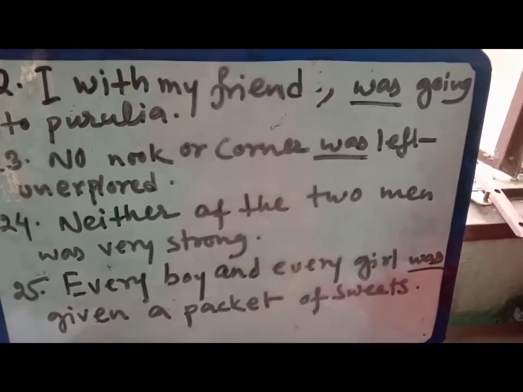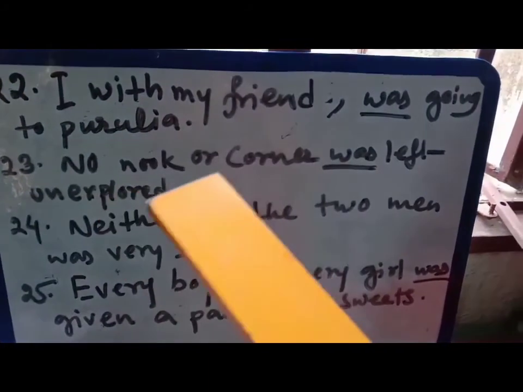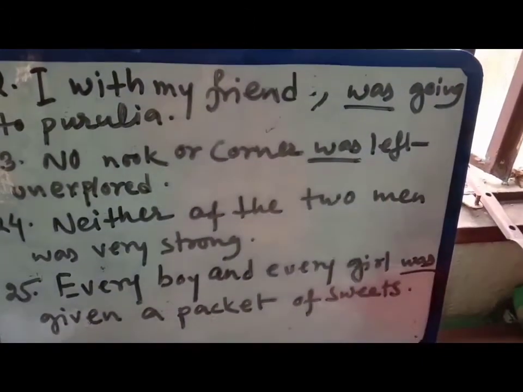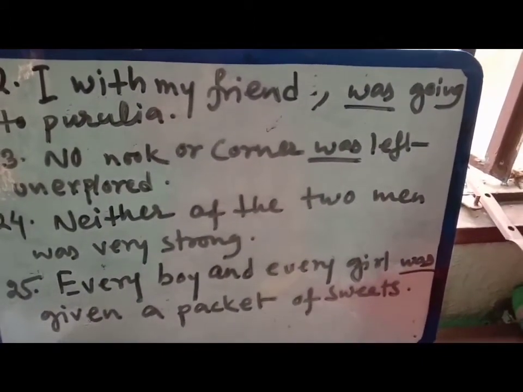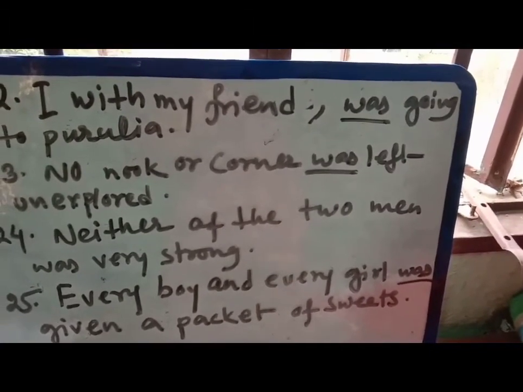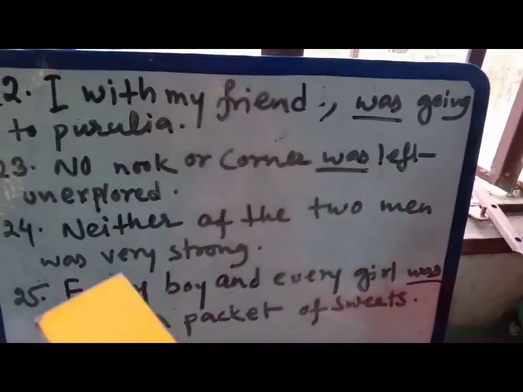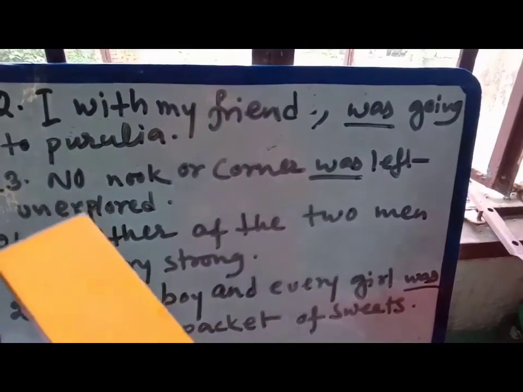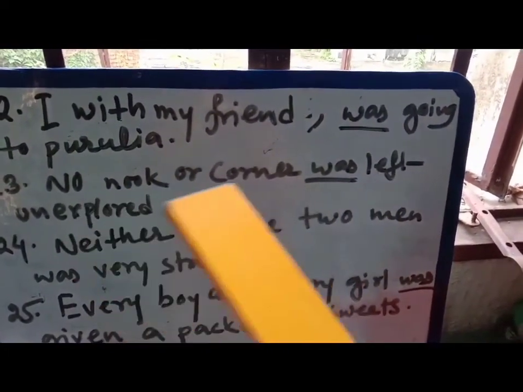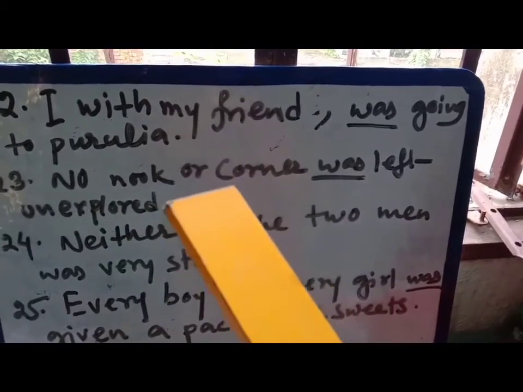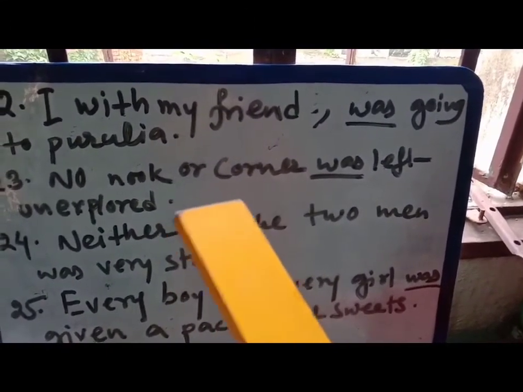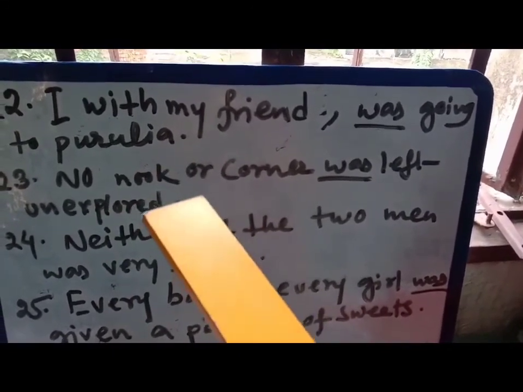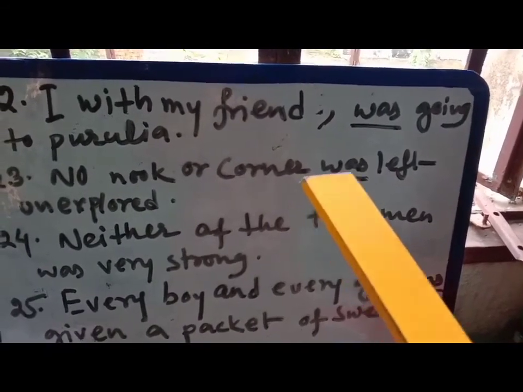Clear? Another one, that is number 23. No nook or corner was left unexplored. I have written was. No nook or corner was left unexplored. Two or more singular subjects, if the subjects are two or more, connected by or, nor. Here, no nook or corner was left. Nook and corner. Okay. So, in between that, you see this one. Here, these two words are connected with or. So, obviously, the verb will be singular.